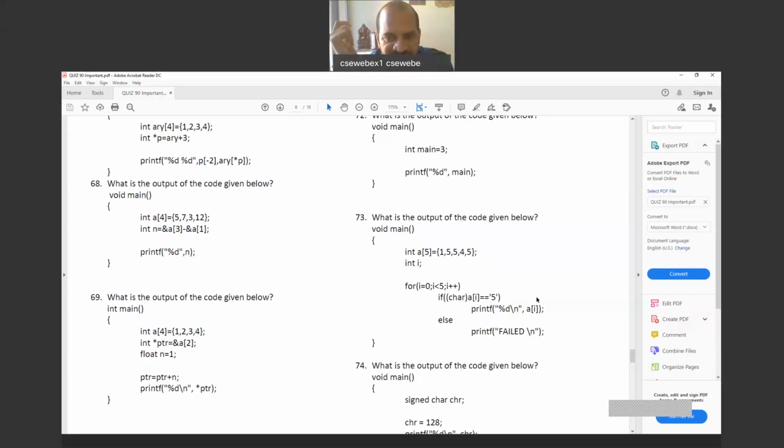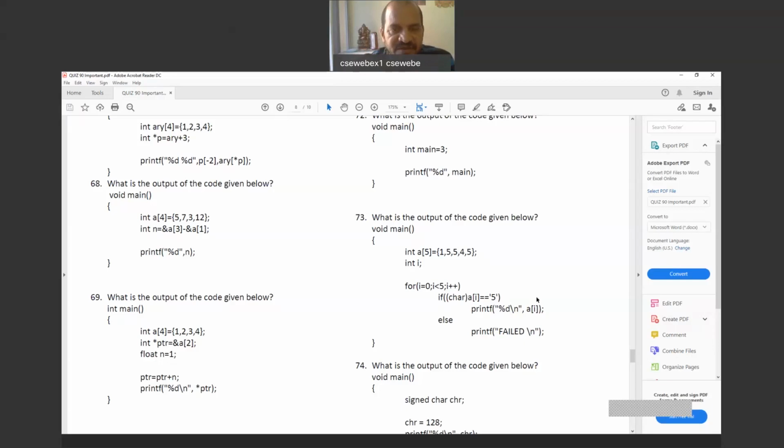So now, if char of A of I, with A of 0 because the I value is 0 the first time. Now A of 0 has value 1. So character of value 1, the ASCII value will be taken. We don't know what symbol that is. I already told you all the symbols which are on the keyboard have their own ASCII values.